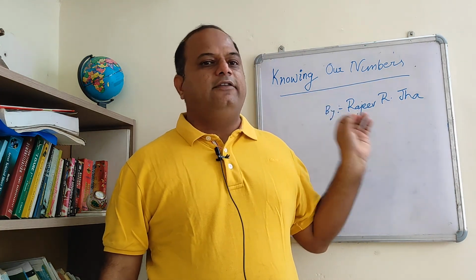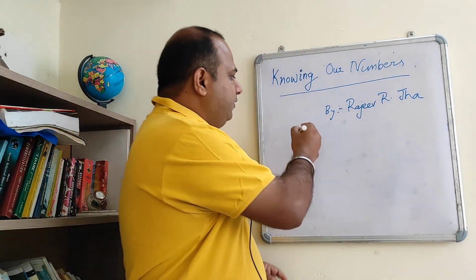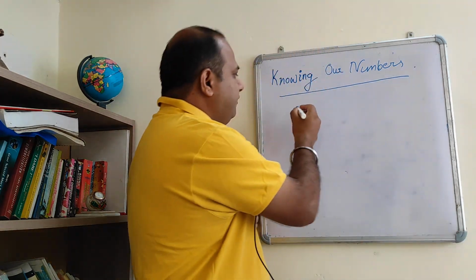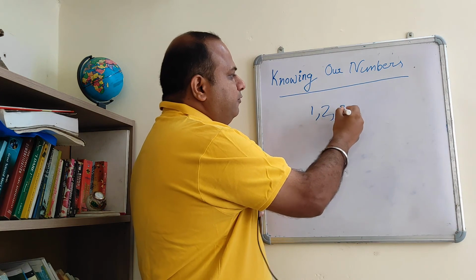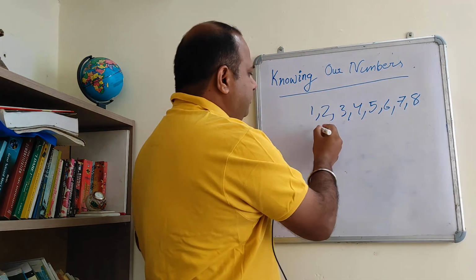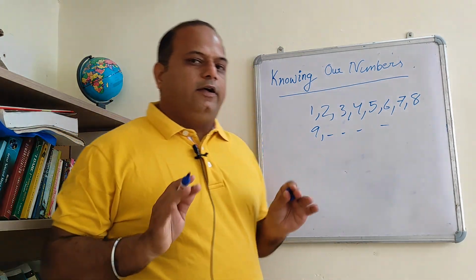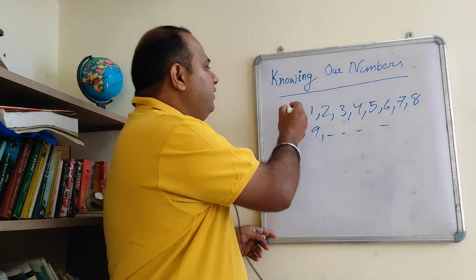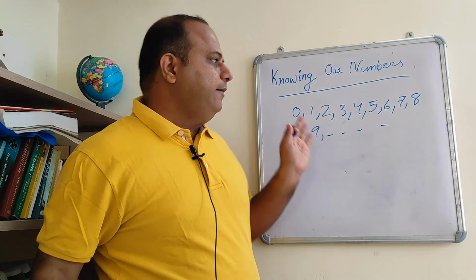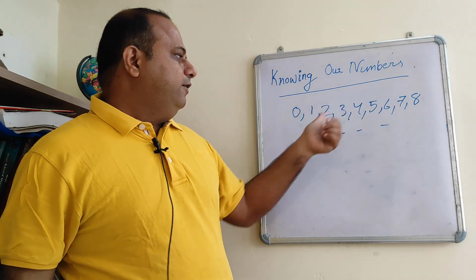But forget everything. As a child, what did you start with? You started with a few numbers, such as 1, 2, 3, 4, 5, 6, 7, 8, 9 and then so on. As a child you don't know 0, but 0 is also a very important number, so I added it here. I am not talking about counting numbers, natural numbers or whole numbers. I am just talking about the numbers which you learned in your childhood: 0, 1, 2, 3, 4, 5, 6, 7, 8, 9.